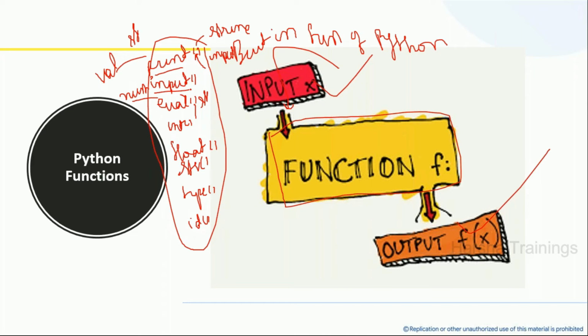No one knows. This is called a black box. We don't know what is there inside it. Is it okay? But we simply use the function by passing the input and getting the response. Okay, now this is what the built-in is.